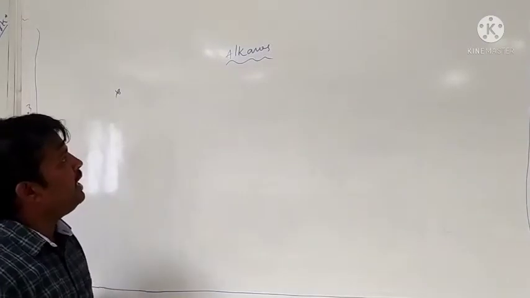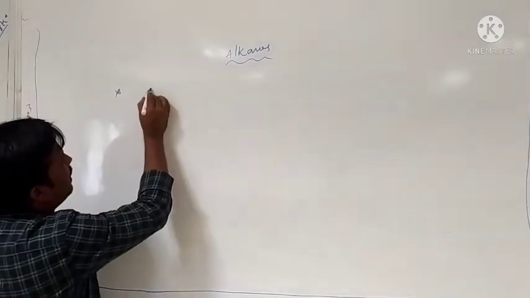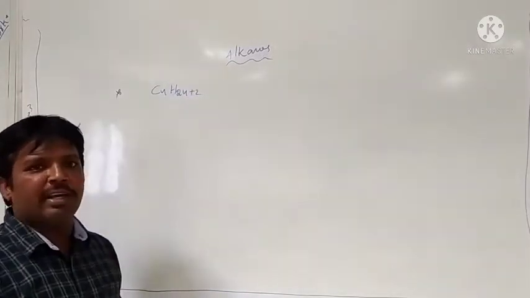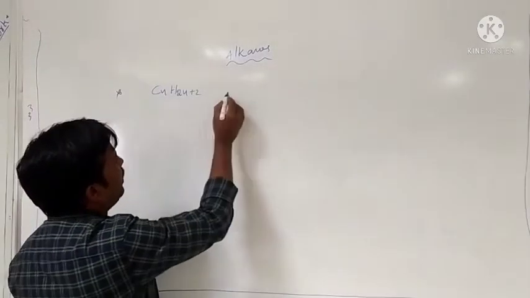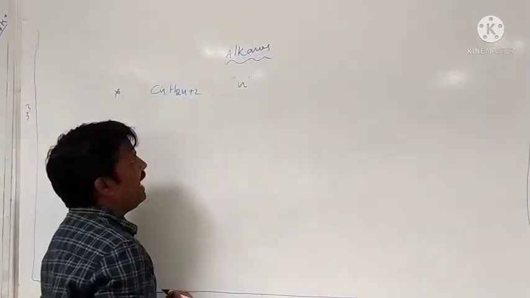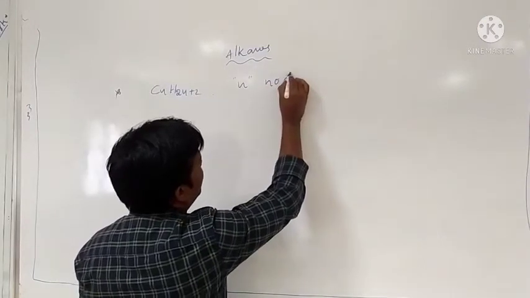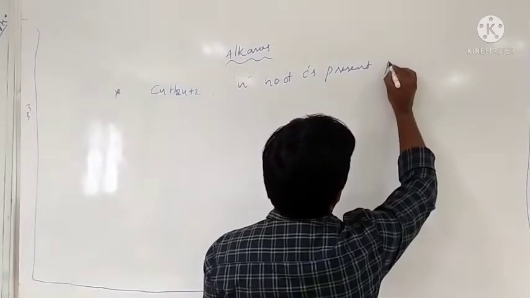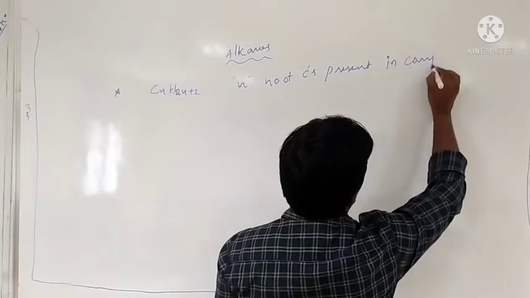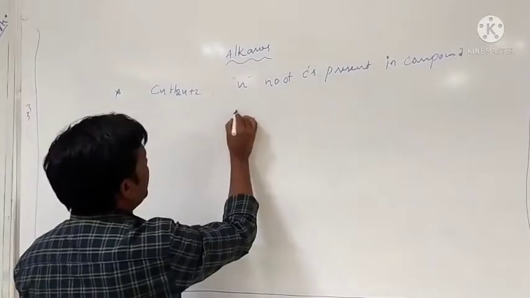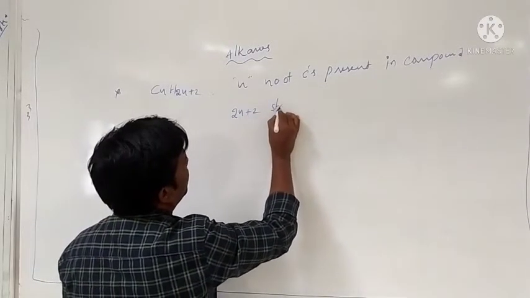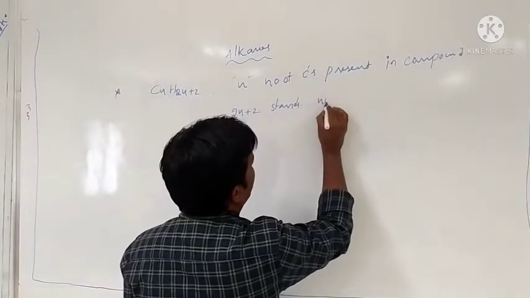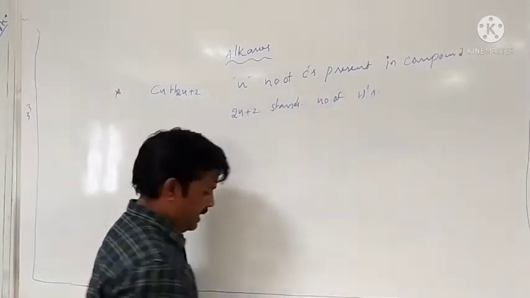Alkanes are very important compounds in hydrocarbons. The general formula for alkanes is CnH2n+2. Here, in Cn, n stands for the number of carbons present in the compound. 2n+2 stands for the number of hydrogens present in that compound.